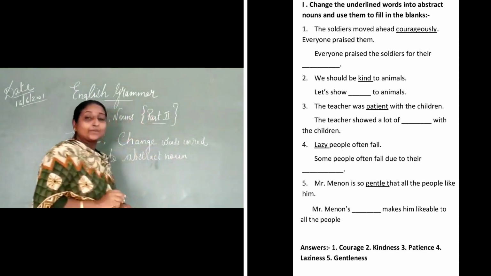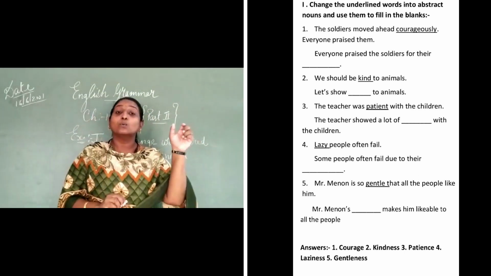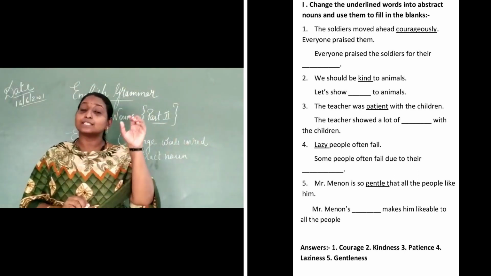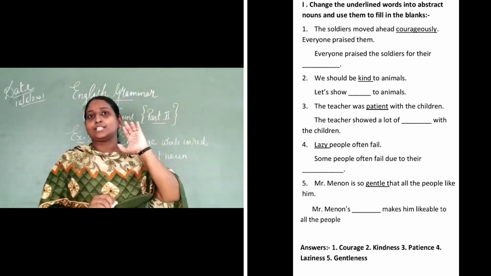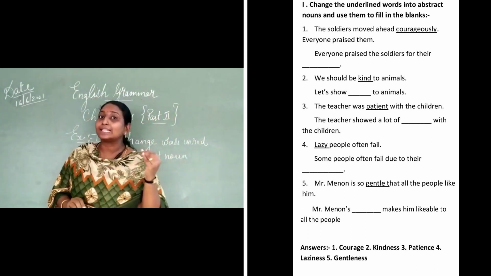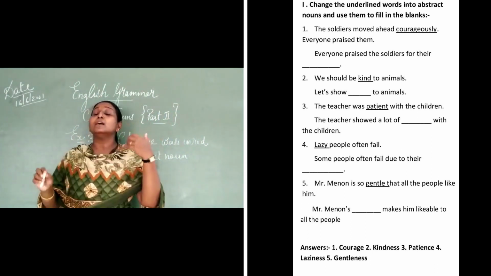So when you open your textbook, children, there is a sentence and some words have been written in red color. That particular word you have to change into an abstract noun, and then use them in the filling the blanks.